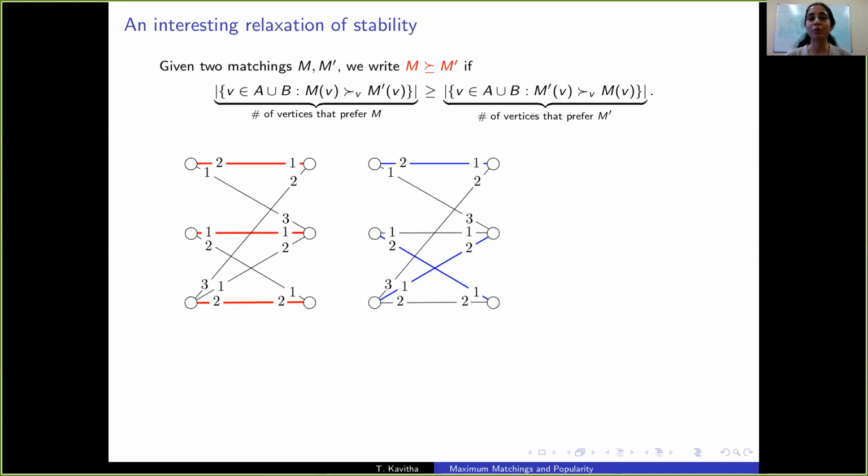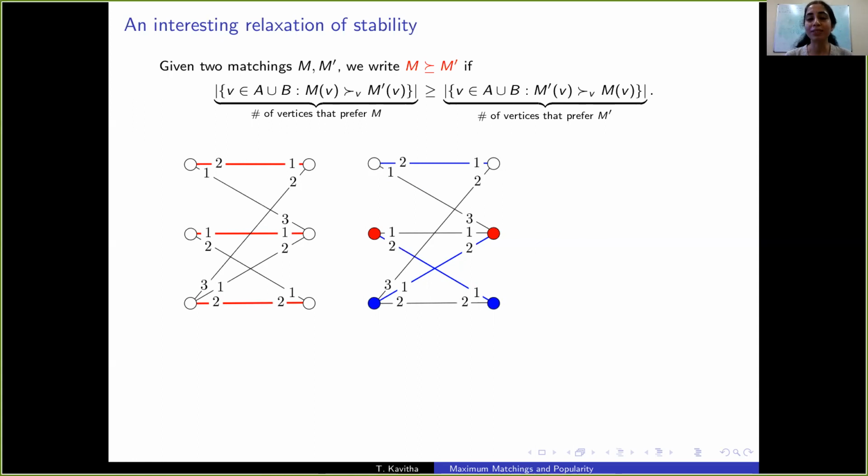So this is the notion of popularity. Any pair of matchings can be compared by holding an election between them where vertices are voters. So let's ask every vertex to vote for one matching or the other, or abstain from casting its vote. And let's count the number of vertices that prefer one matching to the other. So let's hold an election between the red and blue matchings. So the two middle vertices prefer the red matching because they get assigned better partners in the red matching.